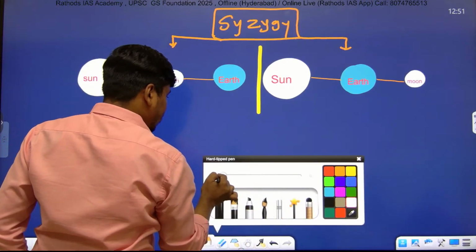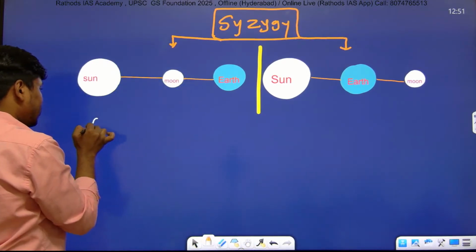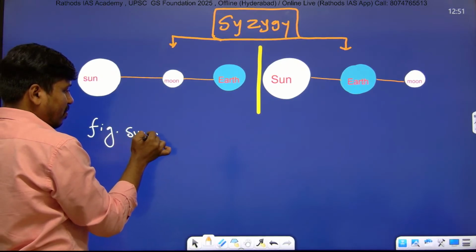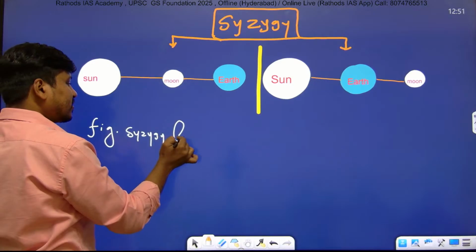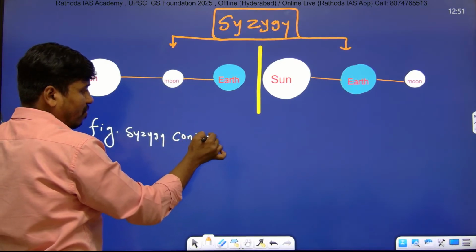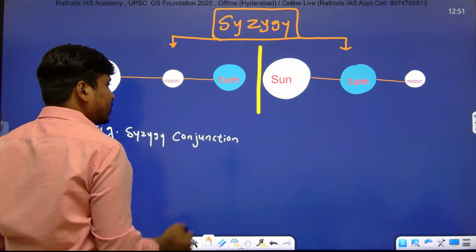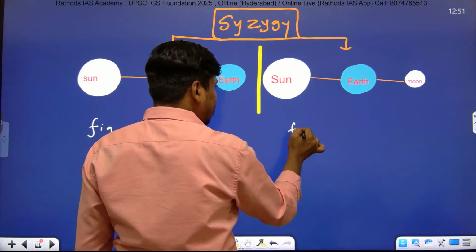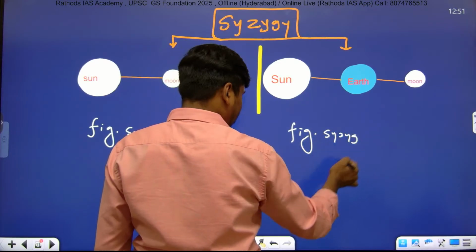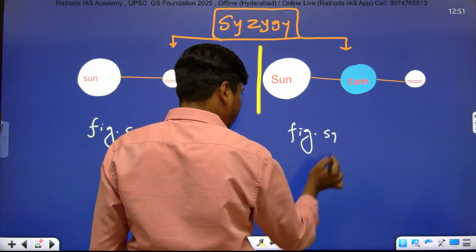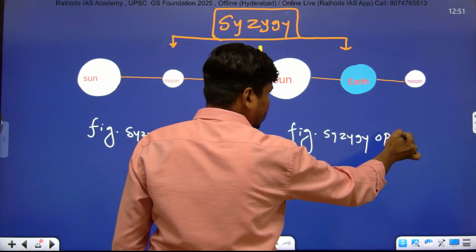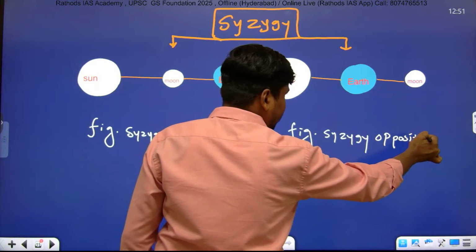One is known as syzygy conjunction, and the other type of syzygy is opposition. So we call it syzygy opposition.